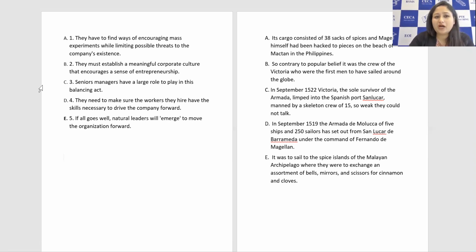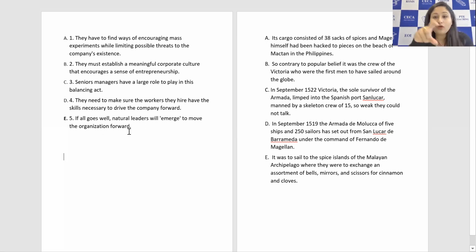So if we are confused, let's say we're thinking that of C, senior managers, and E, one is the independent sentence. Reading this, senior managers have a large role to play in this balancing act, and it says if all goes well, natural leaders will emerge to move the organization forward.